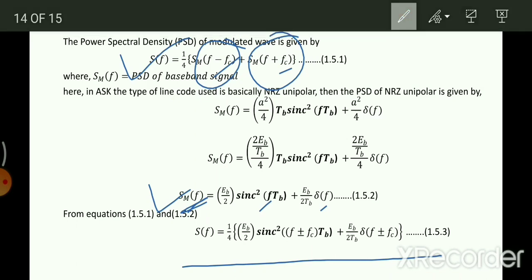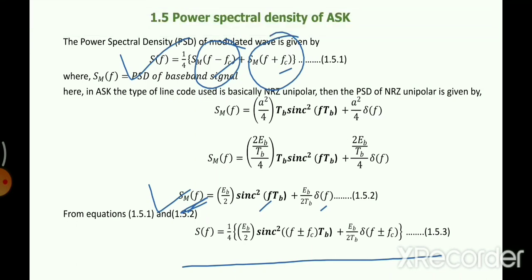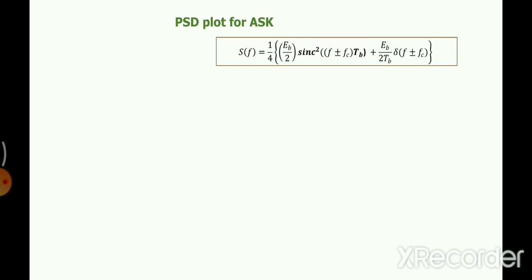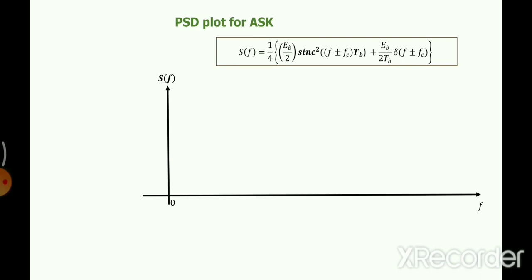We can make the spectrum as well. You can see it is sinc square plus an impulse at frequencies plus fc and minus fc. We are going to draw only the right side of the spectrum. The left side of the spectrum will be the mirror copy. You can draw it as well. So this is the frequency domain description.